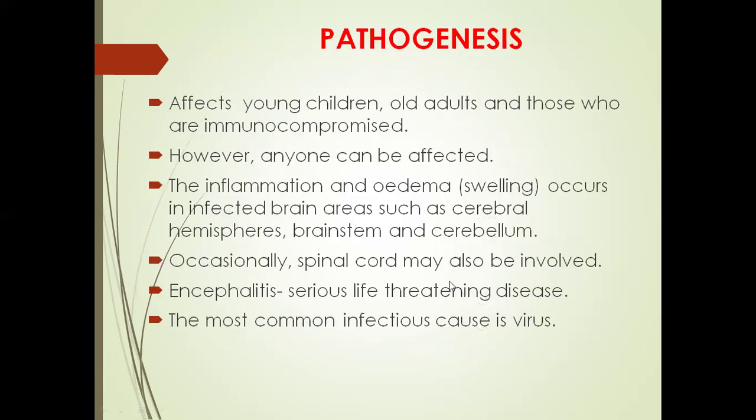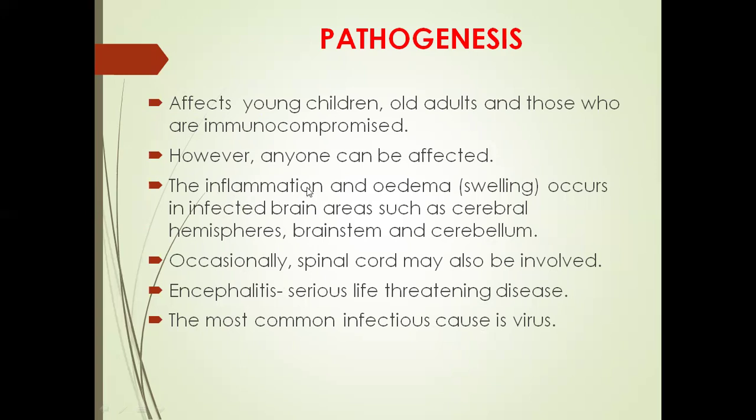So what is the pathogenesis? See, encephalitis can affect young children, old adults, and those who are already immunocompromised. So not only young children or old adults, anyone may be affected by encephalitis. So what will happen?